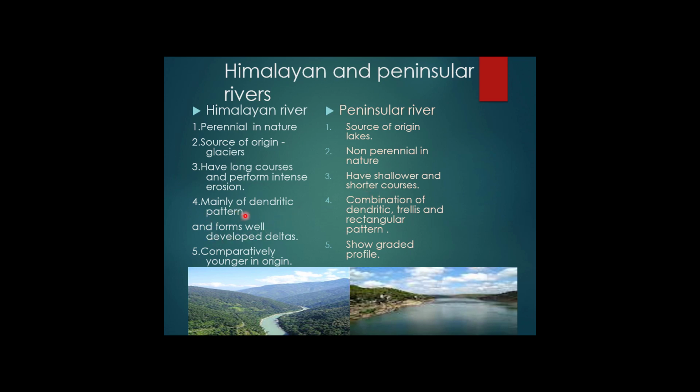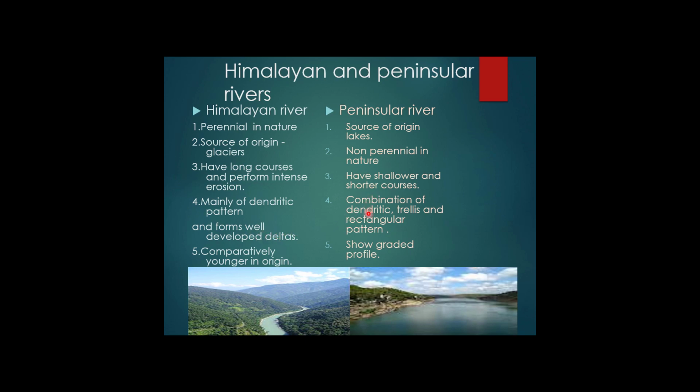And the Himalayan river system, before they discharge their water into the ocean, makes a dendritic pattern. But in the case of peninsular rivers, you can find a combination of dendritic, trellis and rectangular patterns. And in the case of the Himalayan river system, they make well defined deltas.